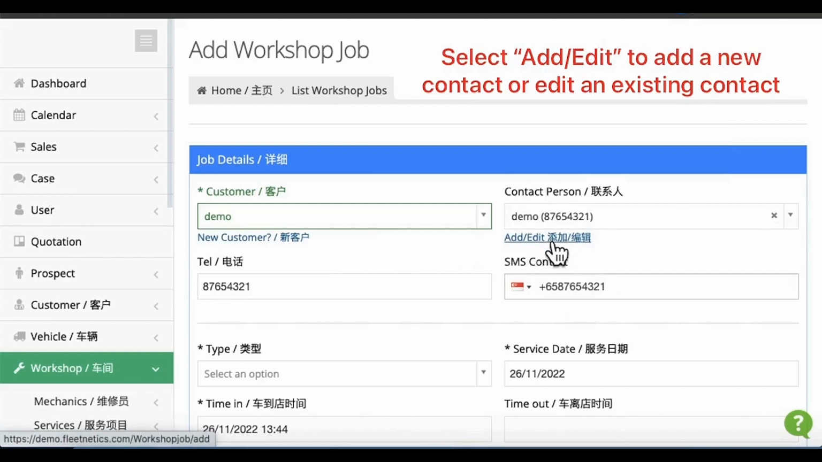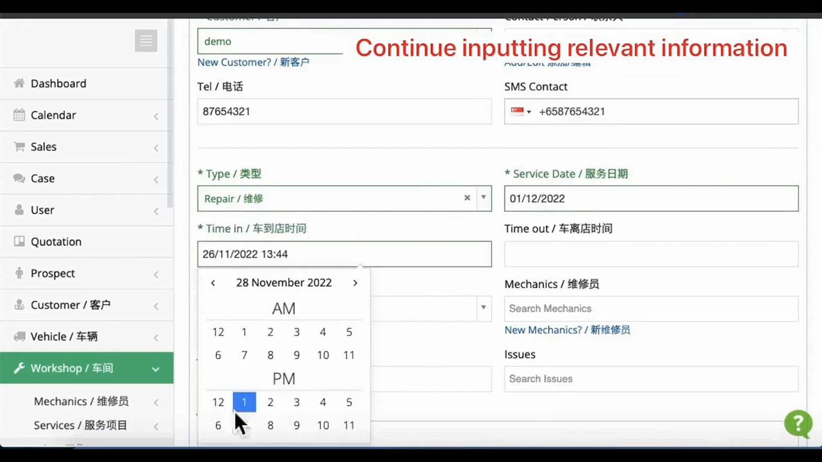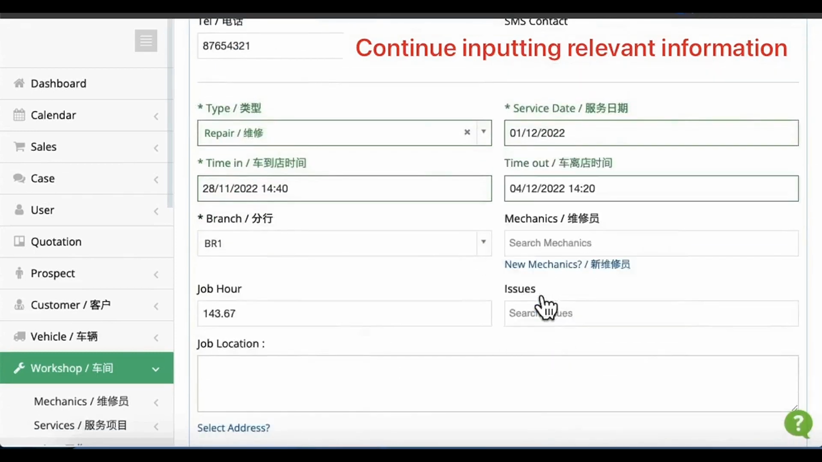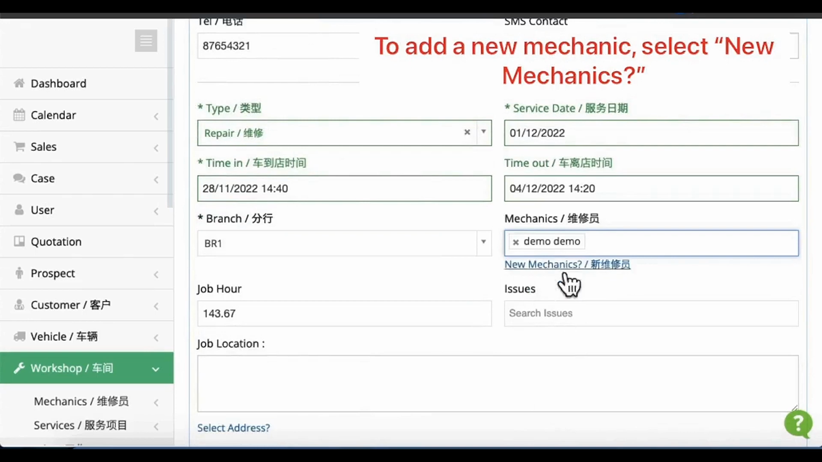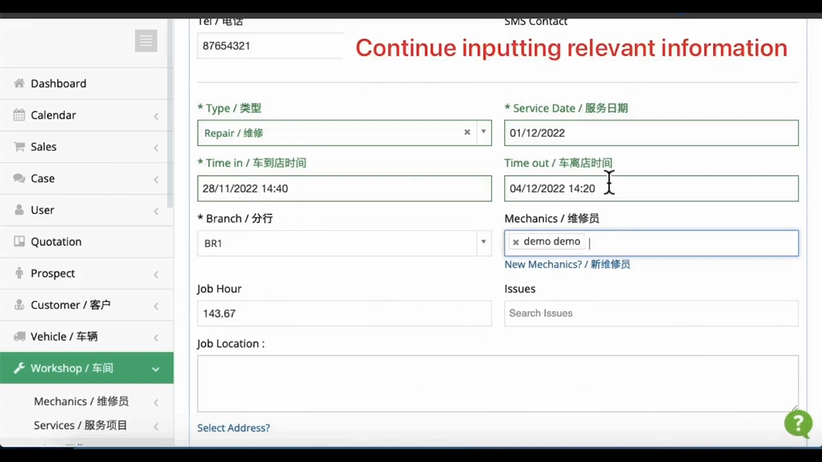Click on this Add/Edit hyperlink to add a new or edit an existing contact. Continue with the form. To add a new mechanic, click on this New Mechanics hyperlink. The job hours are calculated based on the time in and time out set.